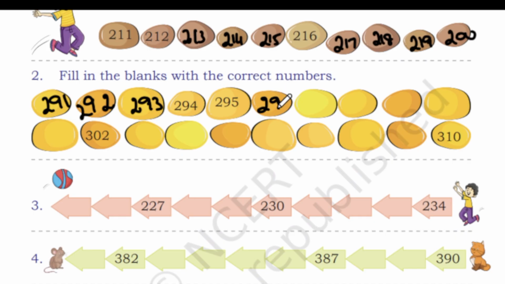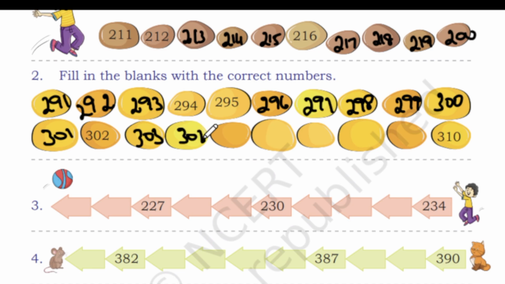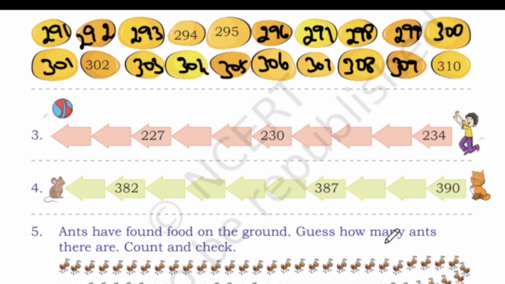Next one is 296, 297, 298, 299, 300. Okay, so next one is 301. So 302 is already there. So 303, 304, 305, 306, 307, 308, 309 and 310. Okay, so easy, right?